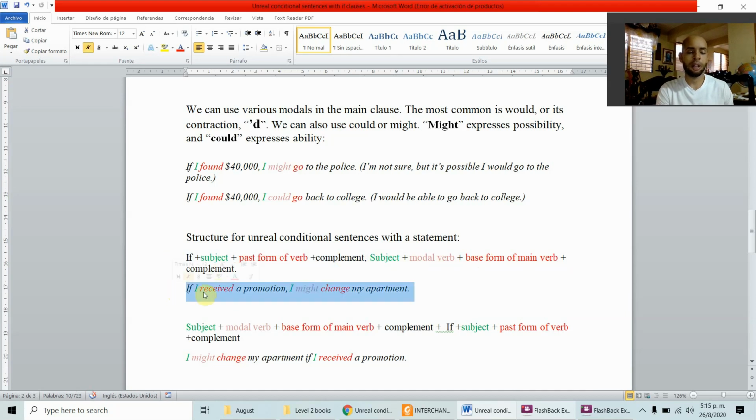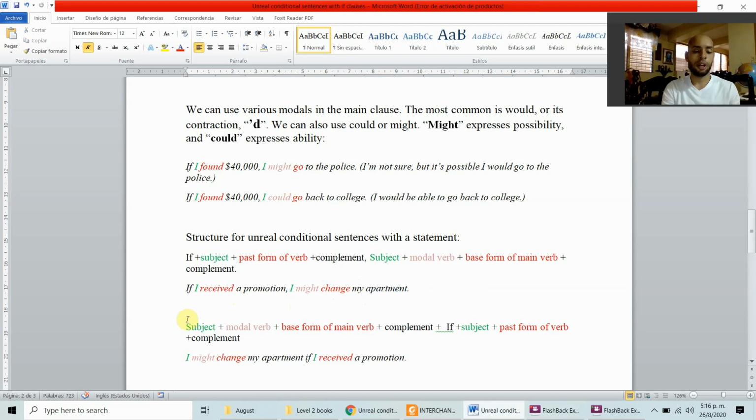For example, if I received a promotion, I might change my apartment. If, the subject, received, the past form of the verb, a promotion, the complement, comma, to end the if clause, I, the subject, might, the modal verb, change, the base form of the main verb without changing, my apartment, a complement.